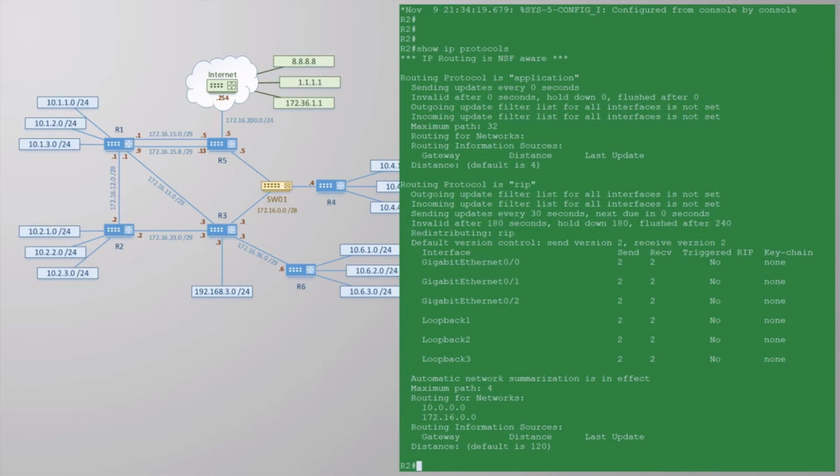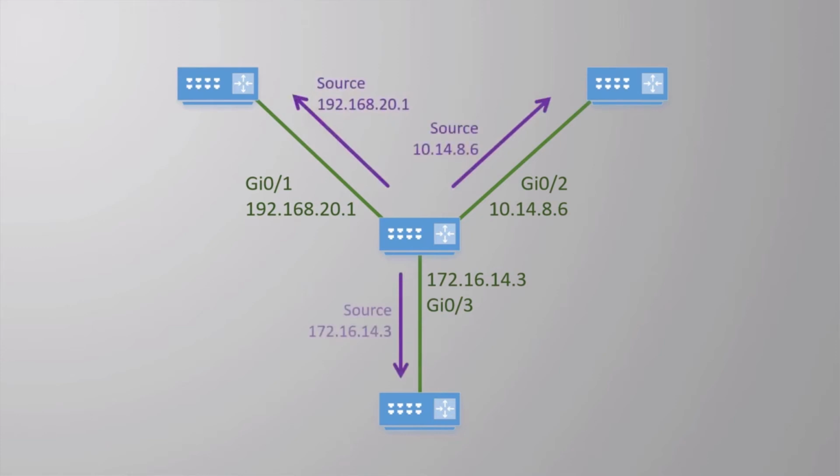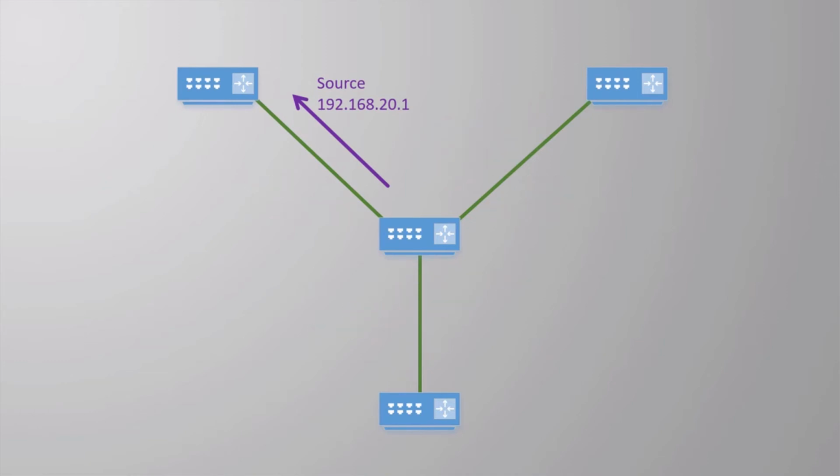In the RIP section, we can see the routes that we've added with the network command. We can also see routing information sources, which is a list of the routers that are sending RIP updates to us. When a router sends these updates to other routers, it will use the IP of the egress interface as the source IP. If you're not familiar with the term egress, it refers to traffic leaving the router. So if a router sends a RIP update out the Gi0/1 interface, it will use the Gi0/1 IP as the source address. This probably sounds obvious, so why am I talking about it?